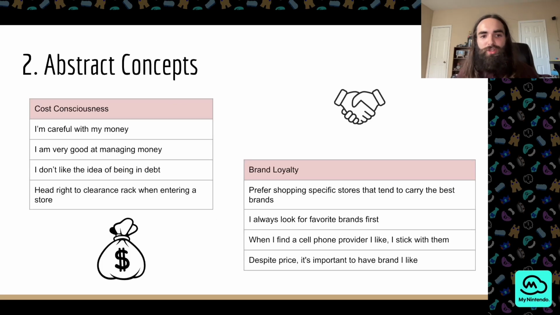Next, we'll look at our abstract concepts, which are going to be cost consciousness and brand loyalty. We use variables such as careful with money, very good at managing money, don't like the idea of being in debt, and head right to the clearance rack when entering a store to describe cost consciousness. And we use variables such as prefer shopping specific stores that tend to carry the best brands, always look for favorite brands first, when I find a cell phone provider I like, I stick with them, and despite price, it's important to have brand I like to describe the concept of brand loyalty.